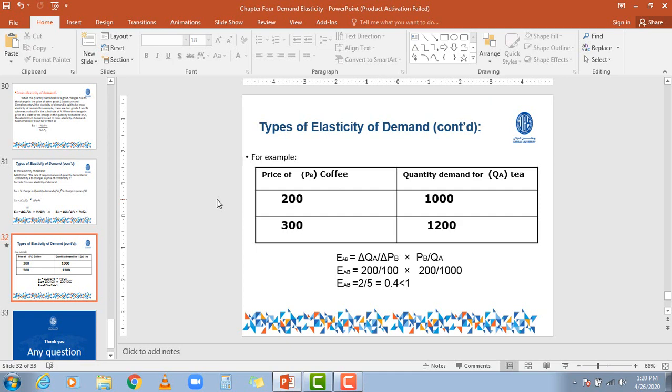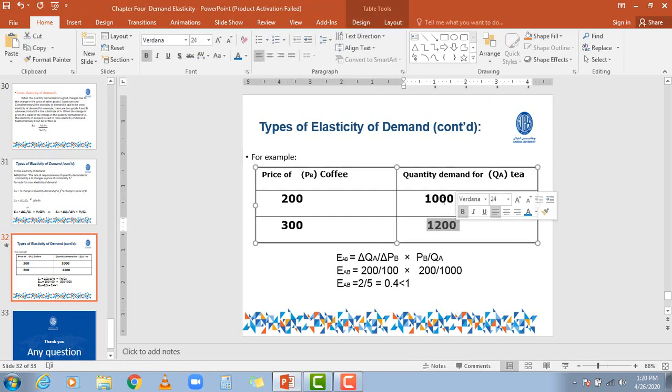Now let's see in which degree we can put it, right? Is it high, more, perfect? We'll just calculate it. My dear friends, what is the change in the quantity of A? The change in the quantity of A is 200, because the difference between 1000 and 1200 is 200.